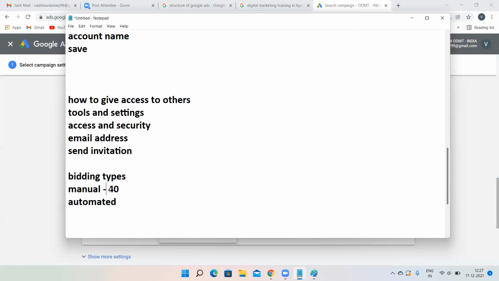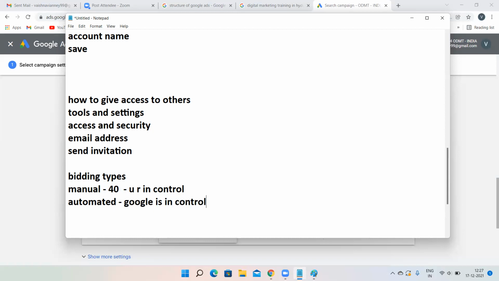Whatever you tell Google, Google will accept that. Manual bidding is in your hands. You are in control of your bidding. But with automated bidding, Google will take control of your bidding. That is the difference between manual bidding and automated bidding. Manual, you are in control, whereas automated bidding, Google is in control.